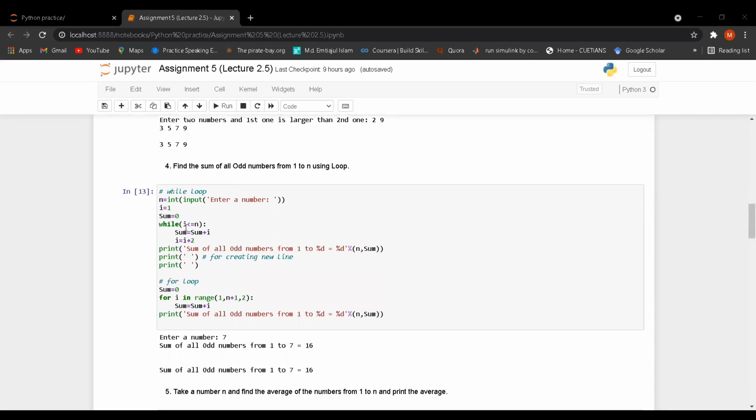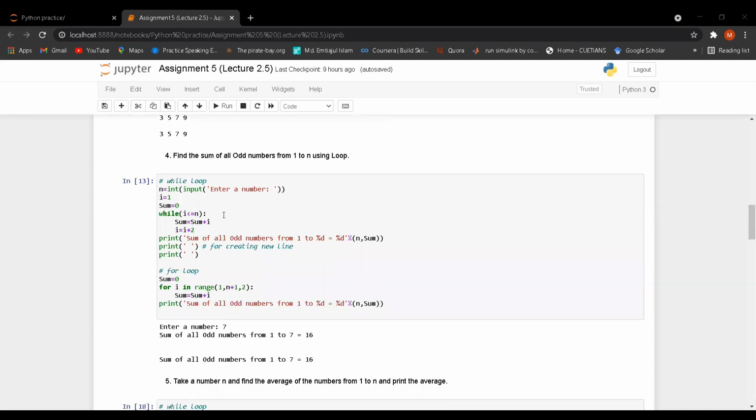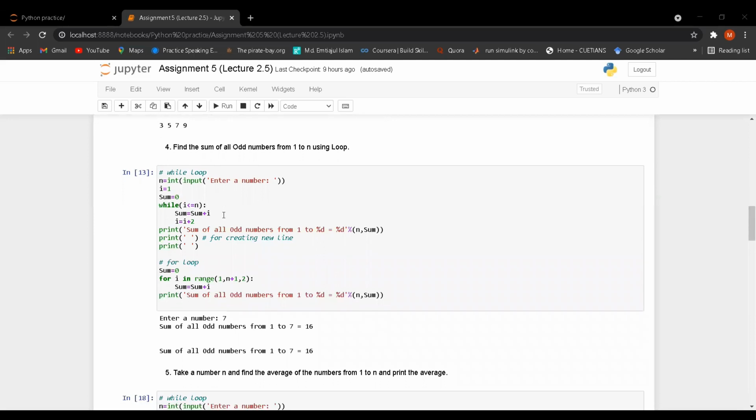After that I have taken the condition as i less than or equal n. So the next part is I have taken sum is equal sum plus i. Why sum is equal sum plus i? And after that i is equal i plus 2. And why i is equal i plus 2? I am describing that. So let's take a look.